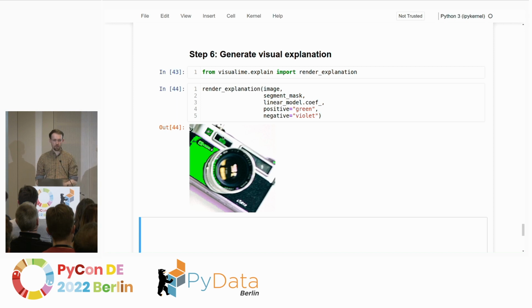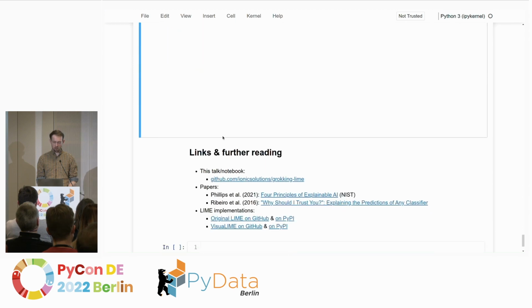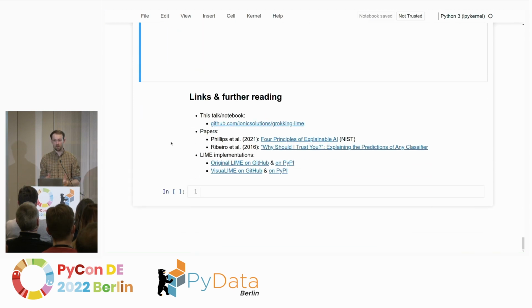So there are lots of different things you can do, but I hope that you got a fairly good understanding of the different steps that LIME is using. If you look at similar methods, you will find that many of these individual steps, maybe in a different order or with a slight variation, all tend to reappear in these black box explainers.